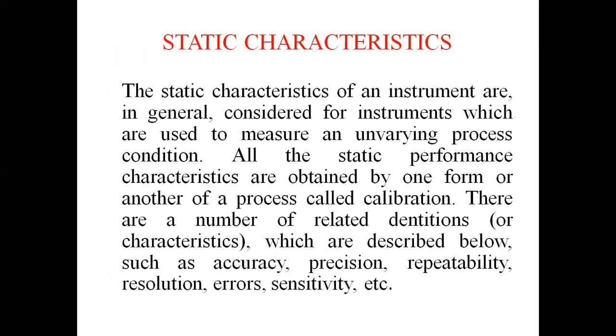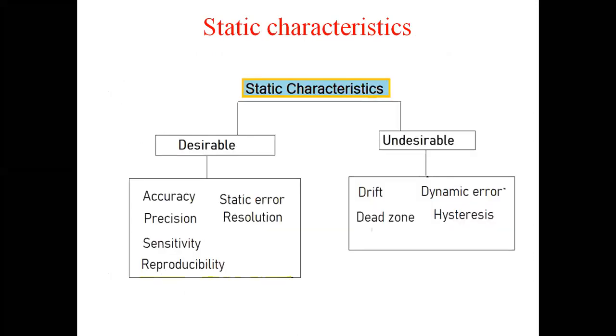As we discussed about the performance, the static characteristics and dynamic characteristics. In static characteristics we discussed accuracy, precision, sensitivity, reproducibility.